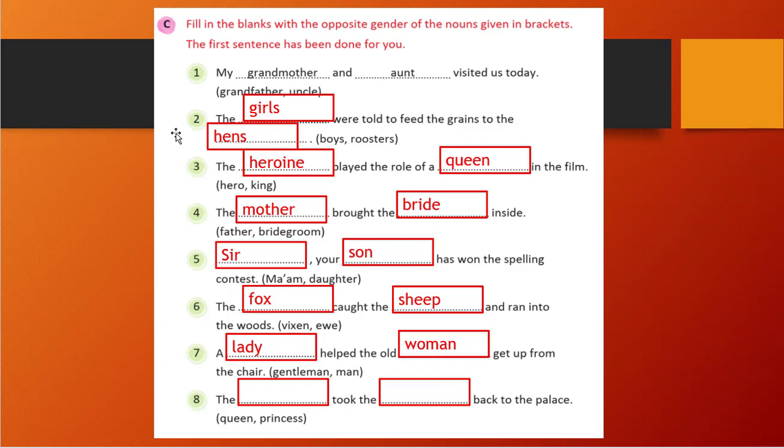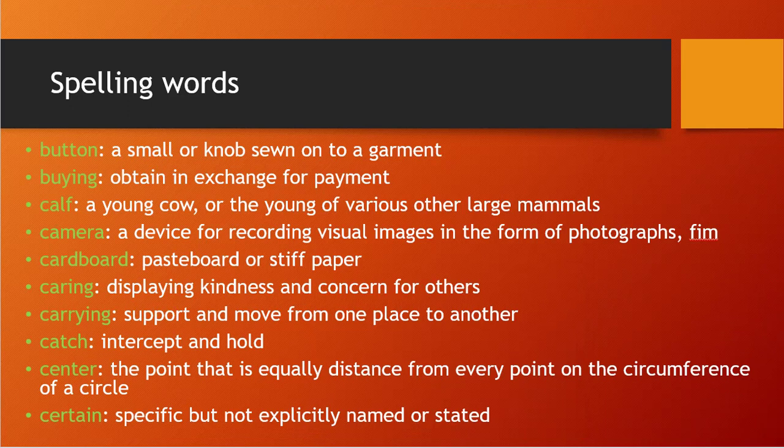Queen and princess are given. Those are feminine. We need to write the opposite, the masculine. So the opposite of queen is king, and the opposite of princess is prince. So you see, king and prince is the correct answer. So we have solved all the exercises, and let's see the spelling words of today.